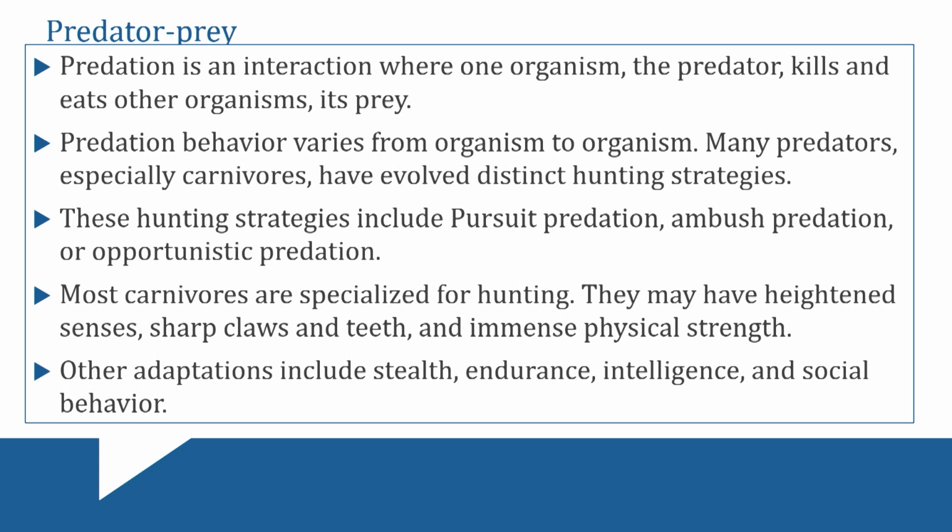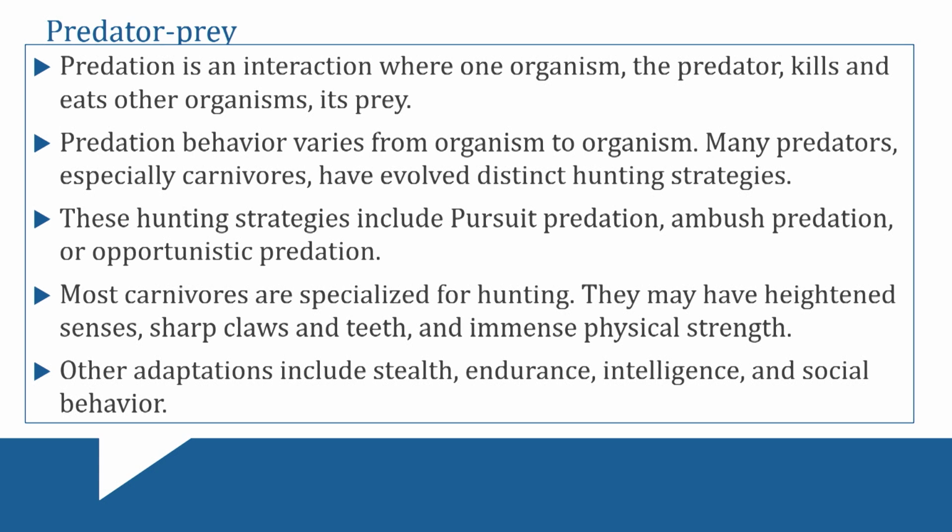And then the last one is opportunistic predation. A really good example of this are grizzly bears. Grizzly bears are omnivores, so they can live off of berries and other plants. But if they're walking around the forest and they see a river that has a bunch of salmon jumping out of it, they'll go over there and start to fish and try to get the salmon as well. So opportunistic is you're not really looking for it, but if it presents itself, you'll go ahead and take the win, right? And so that's how grizzly bears hunt.